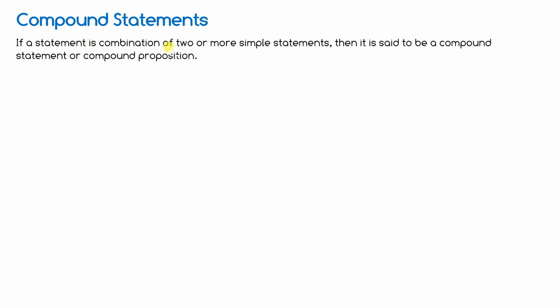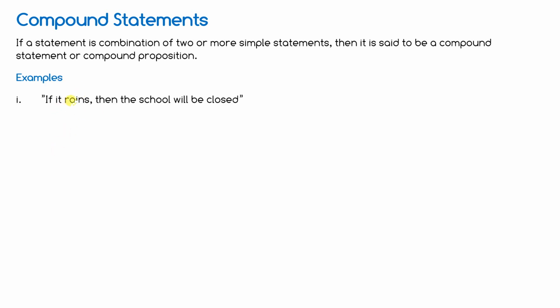If a statement is a combination of two or more simple statements, then it is said to be a compound statement or compound proposition. If we combine more than one statement together, that will be called a compound statement. How do you combine those? Using some connectives. Conjunction, disjunction, implication. These are connectives. Then that will be called a compound statement.